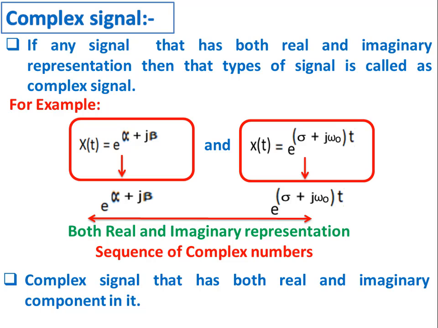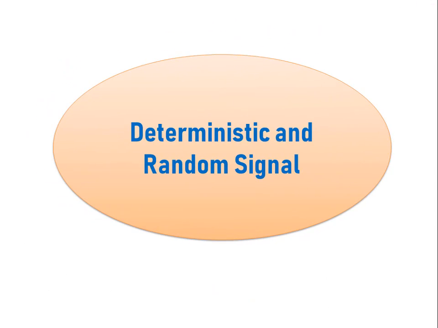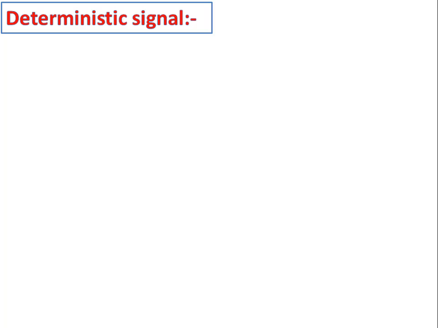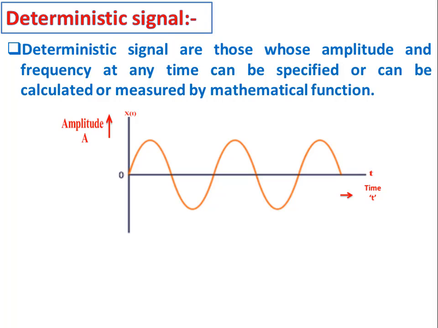This is about real and complex signal. Let's move on to other type of signal, that is deterministic and random signal. What exactly is the definition of deterministic signal? Deterministic signals are those whose amplitude and frequency at any time can be specified, or it can be calculated or measured by mathematical function. For example, consider this signal representation.